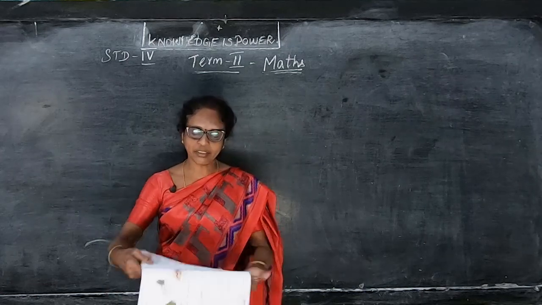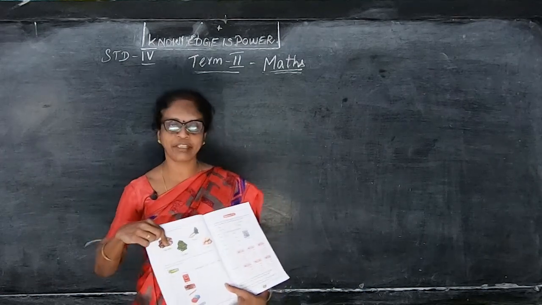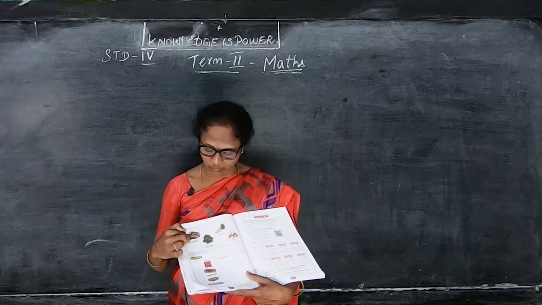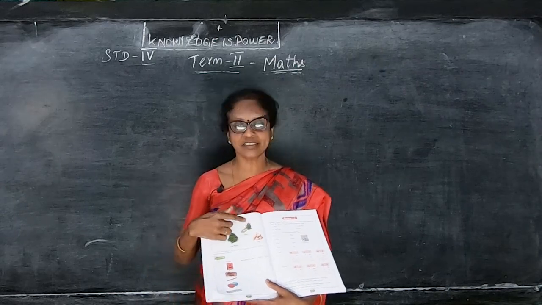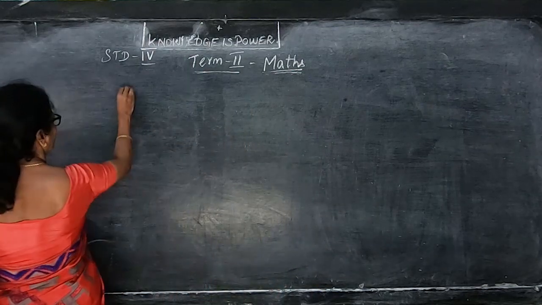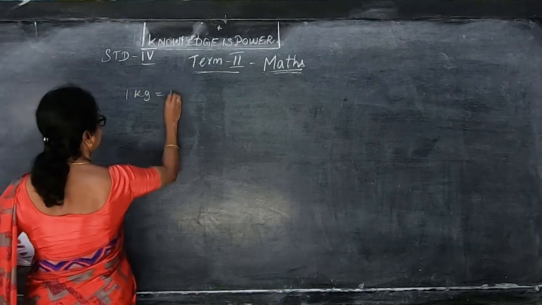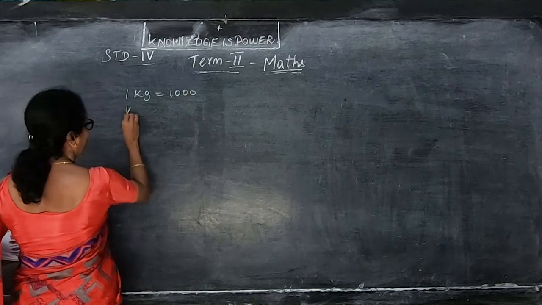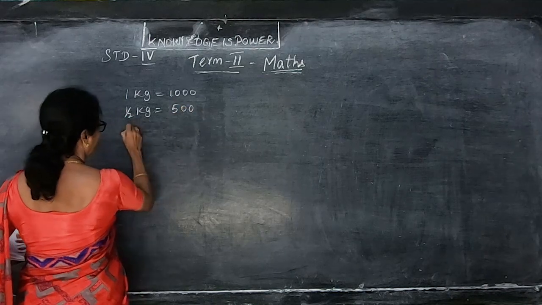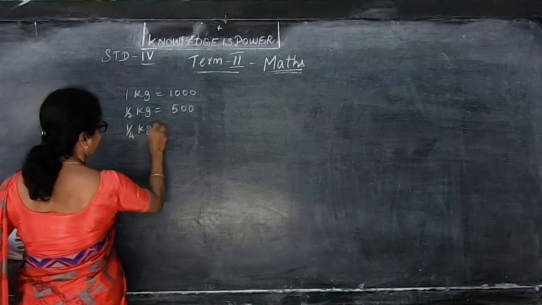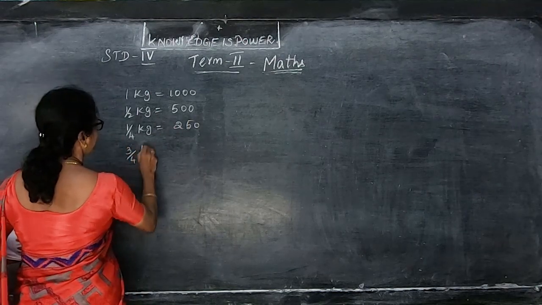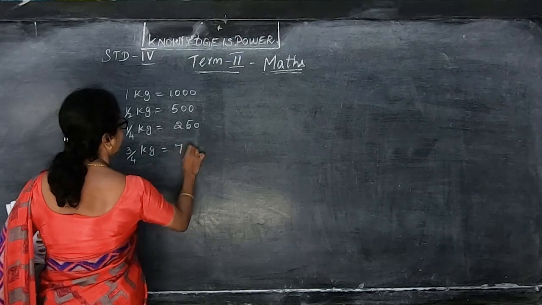Brinjal they have put is 1 kilogram 250 gram. Okay, yeah, they will say 1.25 kilo. 250 is 1/4, 1 kilogram 250 gram, and radish is 750, where half kg I put 500. See, 1 kg is 1000. Okay, 1 kg is 1000, and half kg is 500, and 1/4 kg is equal to 250, and 3/4 kg is equal to 750.